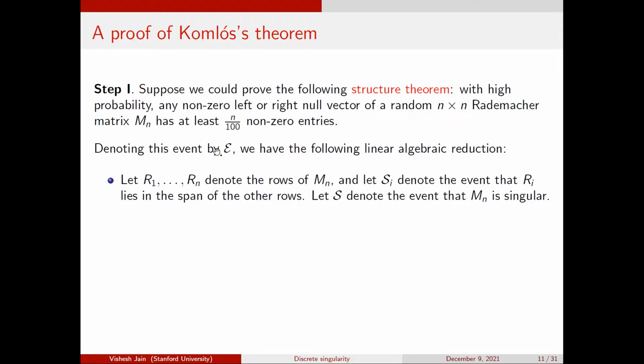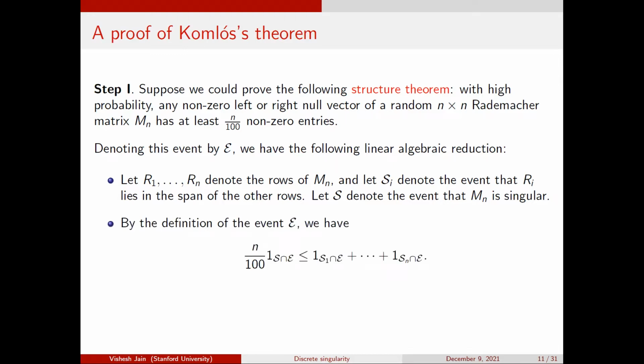E is this nice event where I know that any non-zero left or right null vector of my matrix has linearly many non-zero entries. Let's see what I can do with it. I denote the rows of my matrix by R1 through Rn, and then Si is the event that Ri lies in the span of the other rows. If my matrix is singular, then at least one of these must hold.